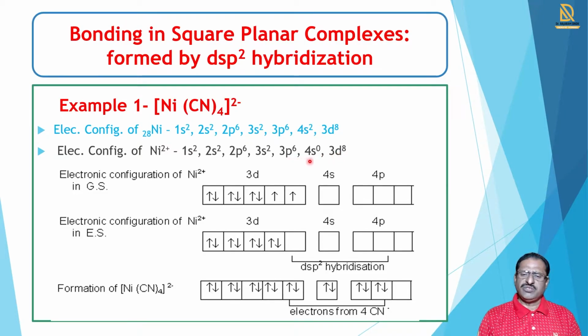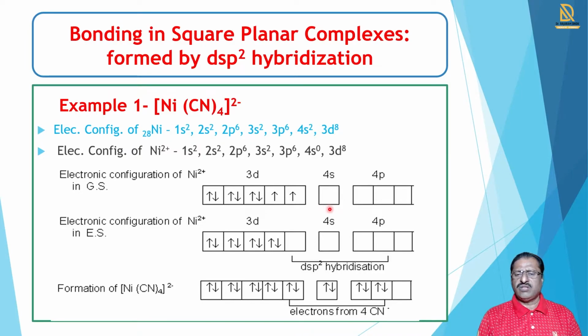Now we show this electronic configuration in block diagrams. For nickel +2 in the ground state, 8 electrons are filled in 3d: first single electrons are filled, and then 3 electrons are paired by Hund's rule and pairing. 4s and 4p contain 0 electrons. In [Ni(CN)4] 2-, nickel is bonded with 4 cyanide ligands, so nickel requires 4 empty orbitals: one d orbital, one s orbital and 2 p orbitals.